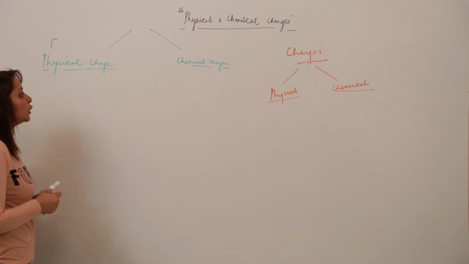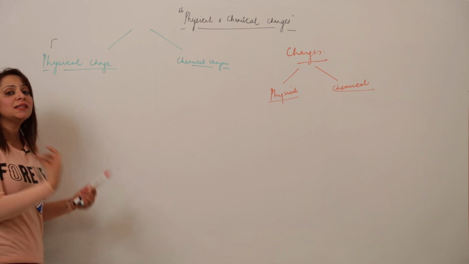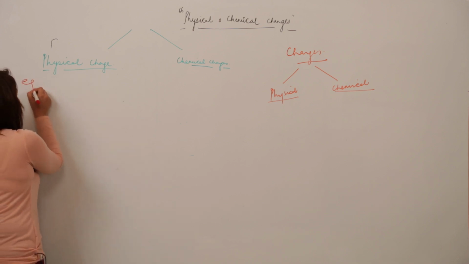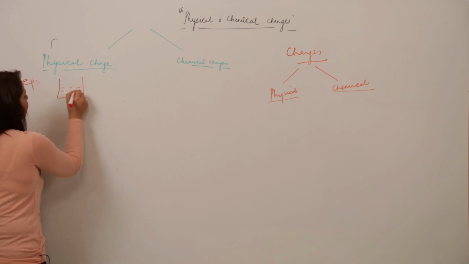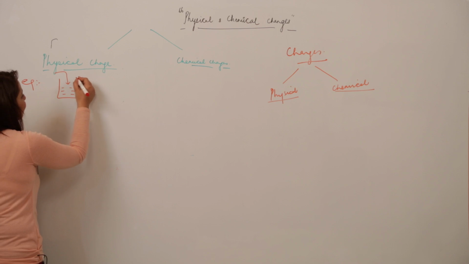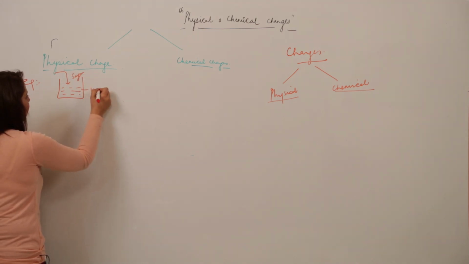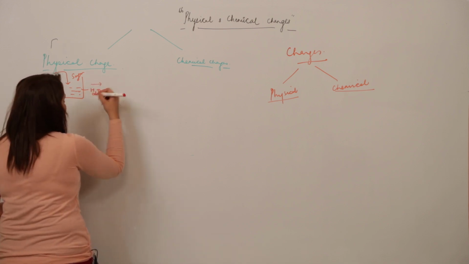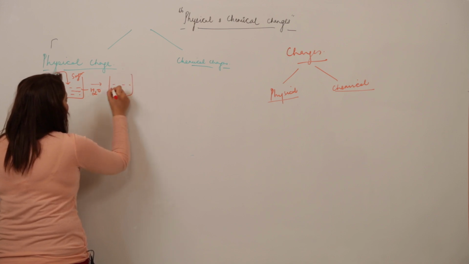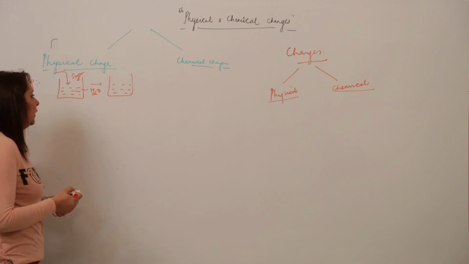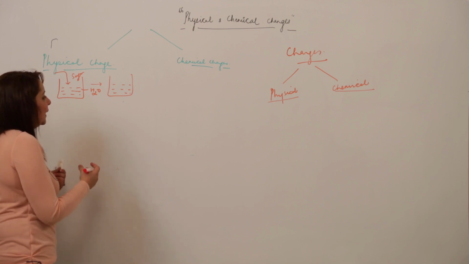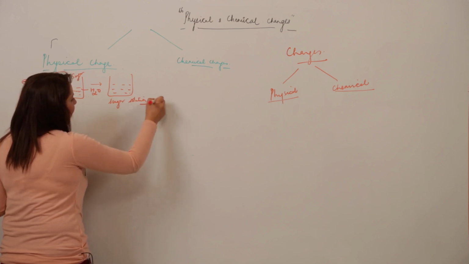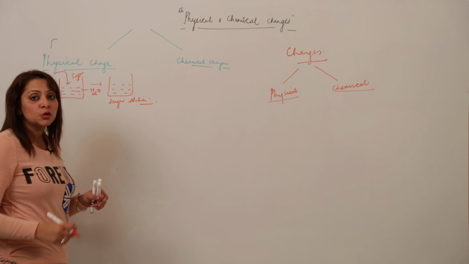Now what is it exactly? I am taking an example so that you will understand these changes in a better way. See, I have taken a beaker filled with water and I am adding a spoon of sugar to it and stirring it. After a few minutes you will see a solution which is no longer the neutral one. Now it has become a sugar solution and its taste will be sweet, right.